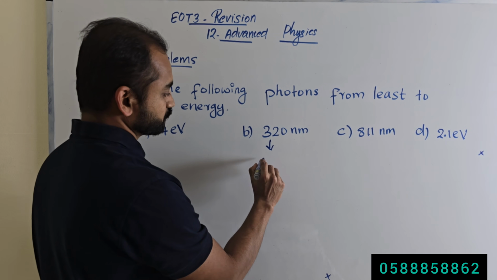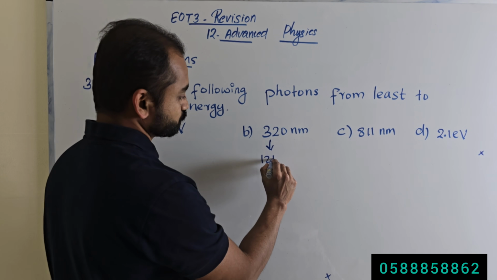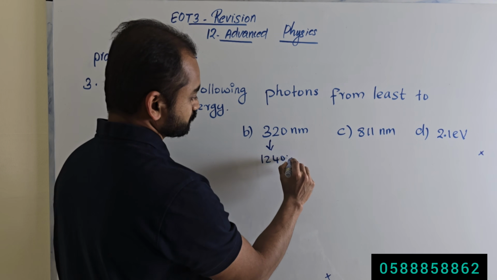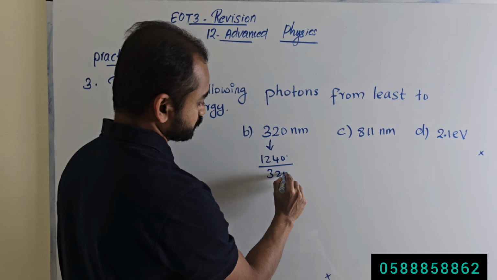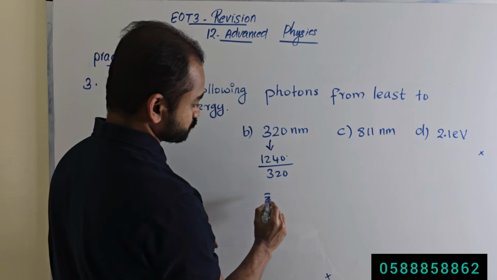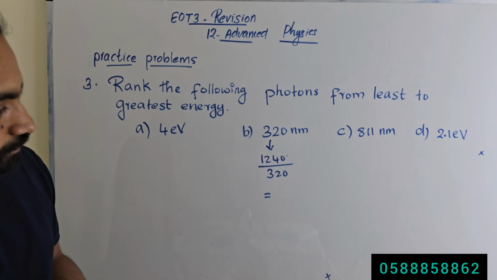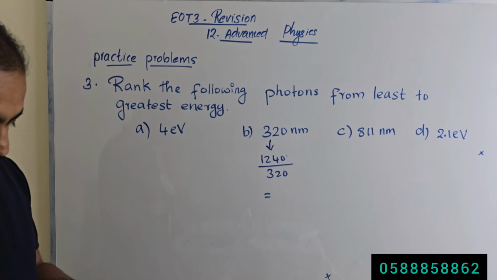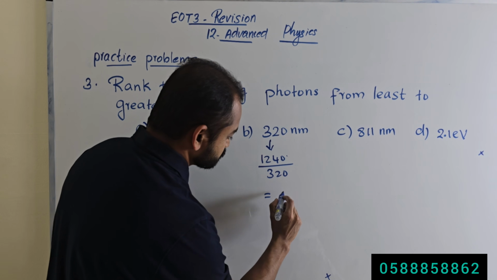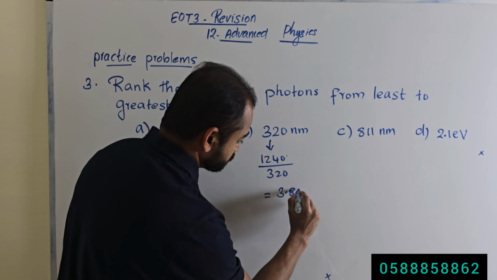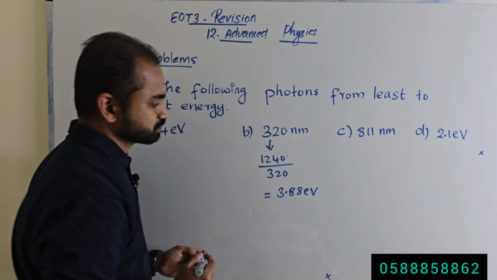Energy of this photon, if the wavelength is given, energy is 1240 divided by the wavelength 320, right? So 1240 divided by 320 equals 3.88. So here the energy is 3.88 electron volt.